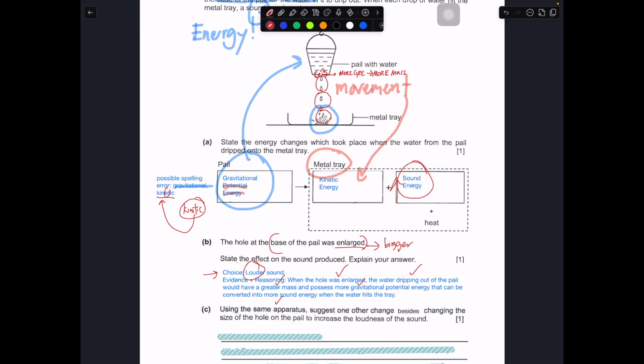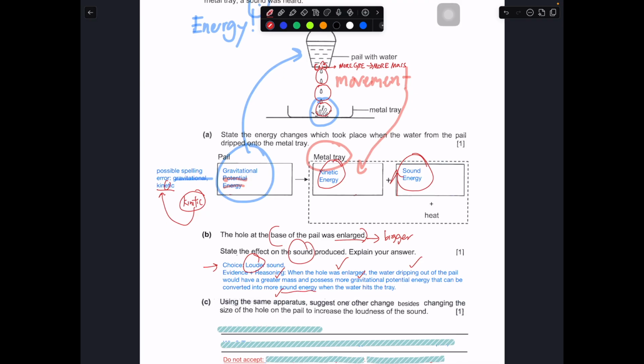Do you really need to talk about kinetic energy? Don't really need, because they are talking about the sound over here. But if you put it in, you won't be penalized, but it doesn't add value to your answer. The sound energy is more important in this case.